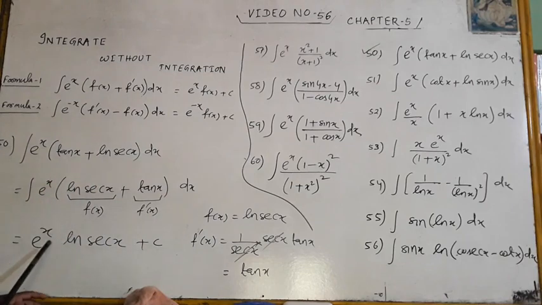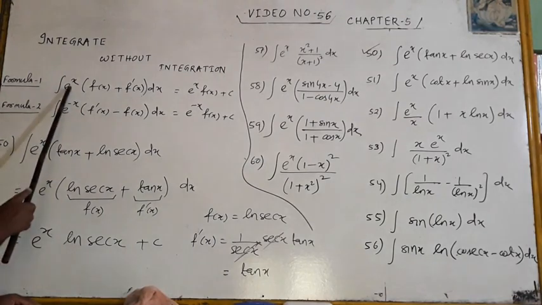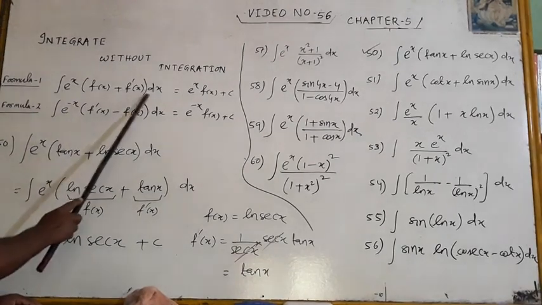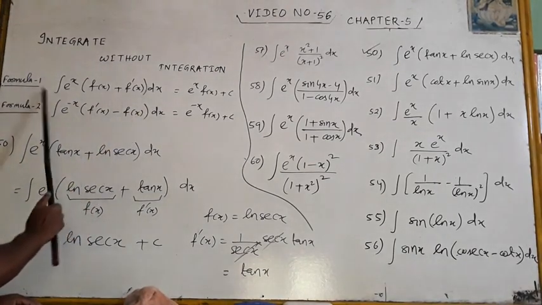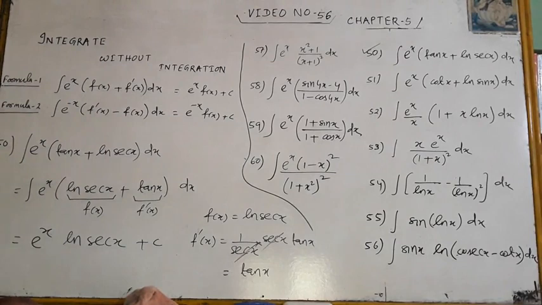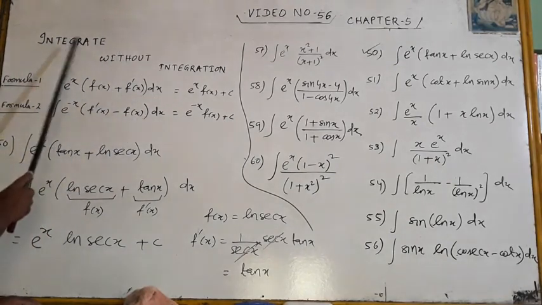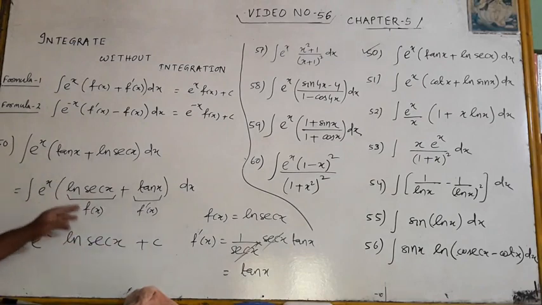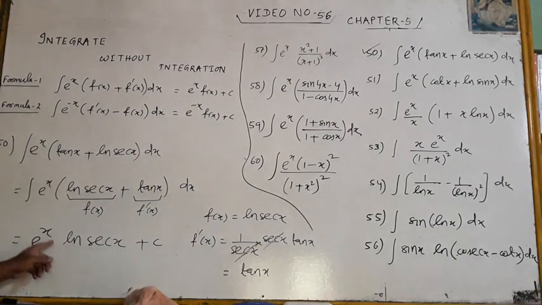Now the whole integration will be what? As we know, if e to the power x (f(x) + f'(x)) is there, you should not integrate it. The result is directly e to the power x f(x). That's why its name is integrate without integration. Now I am going to integrate it without integration, because I am getting f(x), I am getting f'(x), e to the power x is there. The formula is e to the power x (f(x) + f'(x)), and the answer is e to the power x f(x) plus c. e to the power x into f(x) means ln sec x plus c.